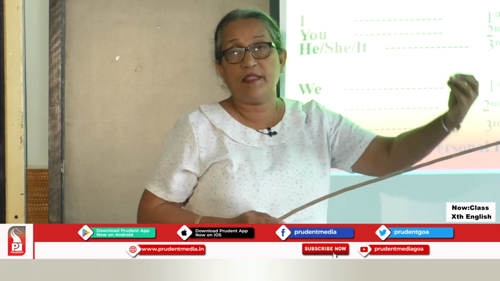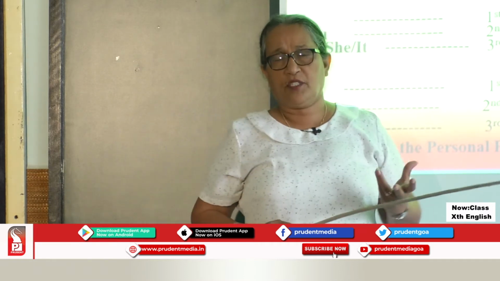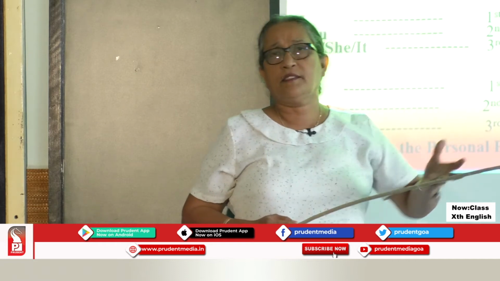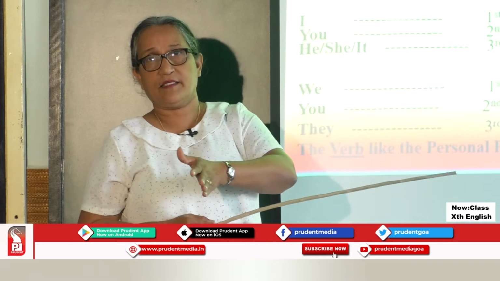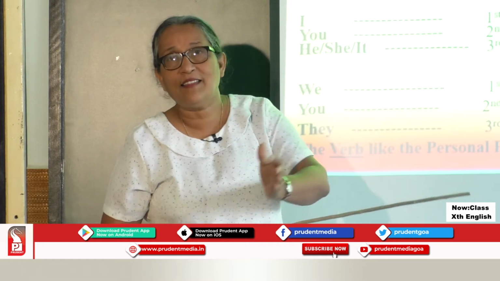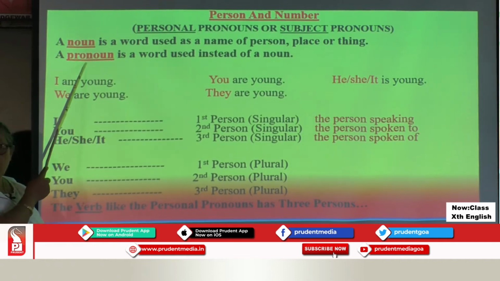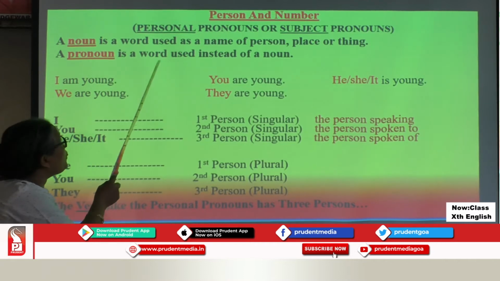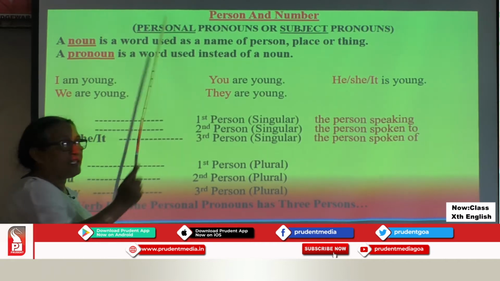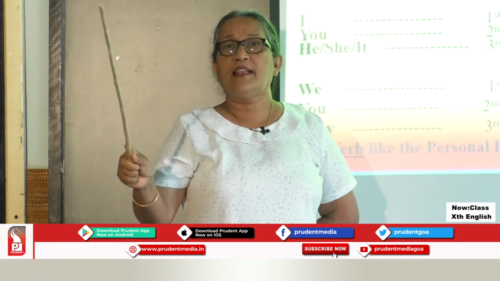These are called nouns. Now, when we want to talk more about a noun, we do not repeat the same noun again and again. We replace it. We use another word. That is what is called a pronoun. So a pronoun is a word used instead of a noun. I don't want to say Anita eats an apple.